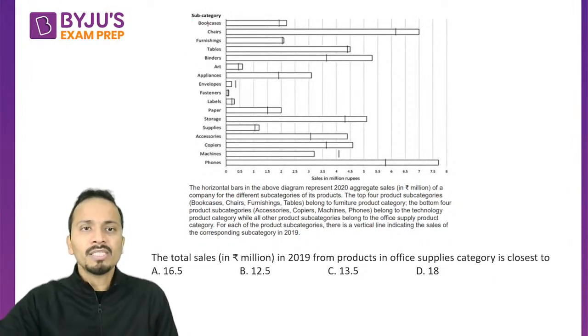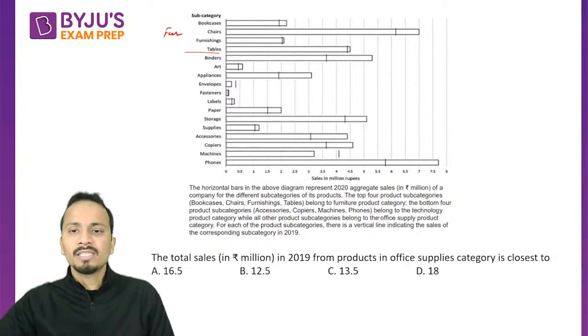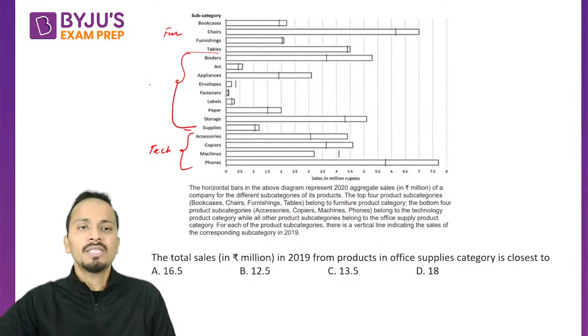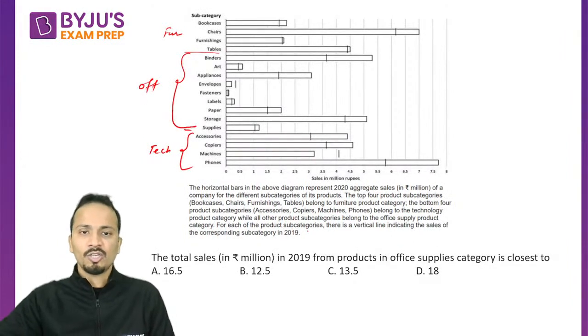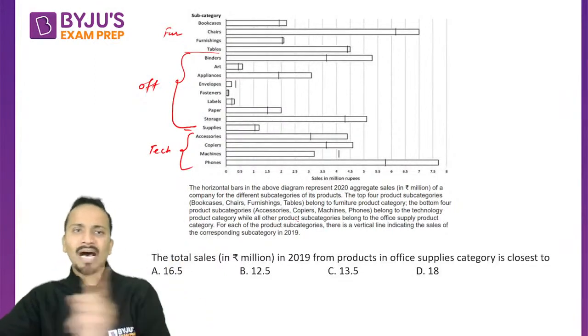The bottom four subcategories belong to technology, while the other product subcategories belong to office supplies. So the remaining ones, all these, are office. So this data is for 2020, which is shown by the bar graphs.